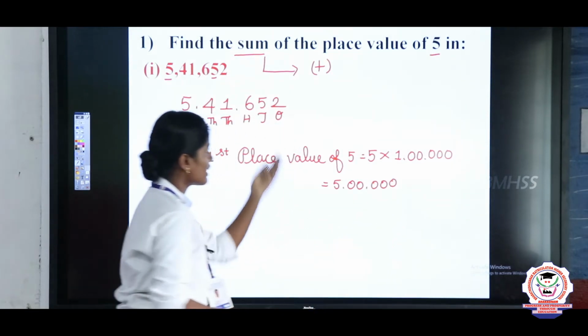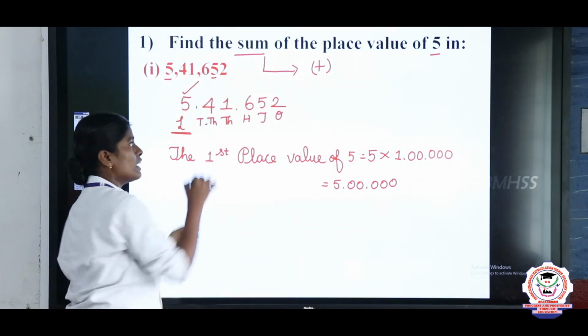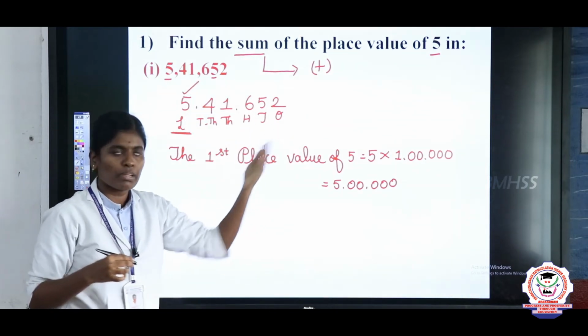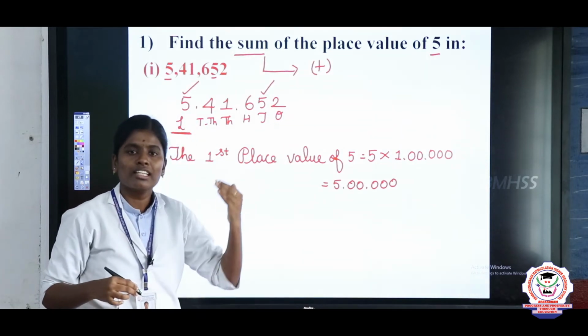Next you will take the second place value of the 5. Here what is the second place value of 5? The 5 is in the tens place.